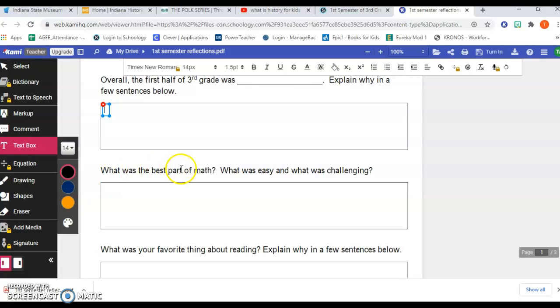What was the best part of math? What was easy and what was challenging? So your job is to answer both of those questions. It's really three questions. So you see two question marks, but this second question has two parts, what was easy and what was challenging. So I would expect your answer to be three sentences at least. So the best part of math was, and I thought that blank was easy because blank, and I thought that blank was challenging because blank.